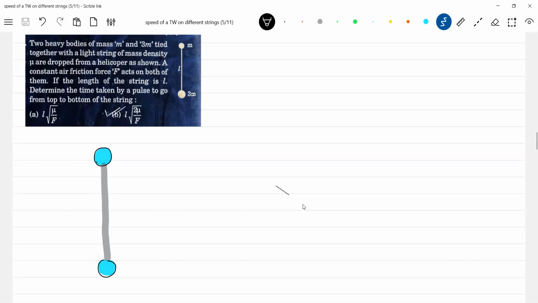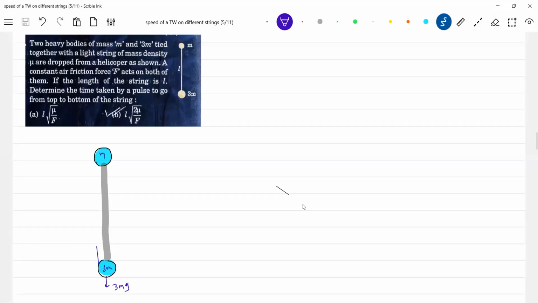Let me start here. What are the forces that will be acting? 3 mg. Two heavy bodies of mass m tied by a string are dropped from a helicopter as shown. A constant air friction force acts on both of them.